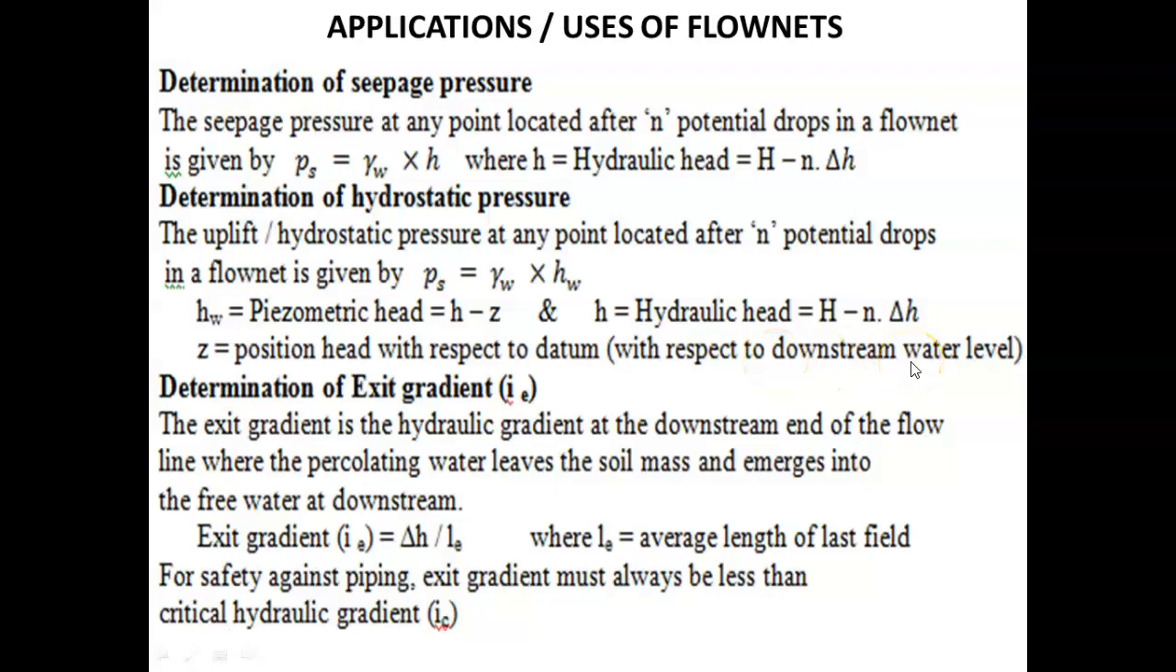Then determination of exit gradient. The exit gradient is the hydraulic gradient at the downstream end of the flow line, where the percolating water leaves the soil mass and emerges into the free water at downstream. So exit gradient equal to delta H divided by LE, that is average length of last field. For safety against piping, exit gradient must always be less than the critical hydraulic gradient. This we will discuss in the next chapter.